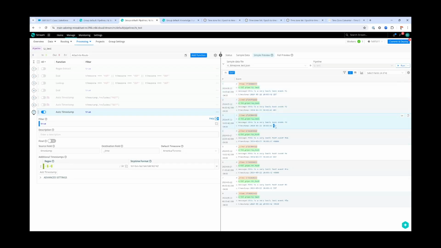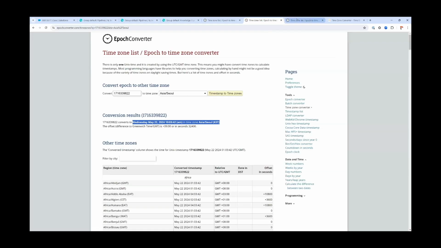So in that review, if we give it the string, the auto parsing, or auto timestamp, does not like that one. But if we give it the numerical version, then the lookup will succeed the way we'd expect. For KST, kind of same thing. We got that local time of 10:03 when it had the string, but we did get this 39822 kind of proper timestamp. If we look at that one, yeah, here you go, 39822 for this guy. Does show up, that's our KST, Asia Seoul, and that same time we expect, 10:03:42, their local time.